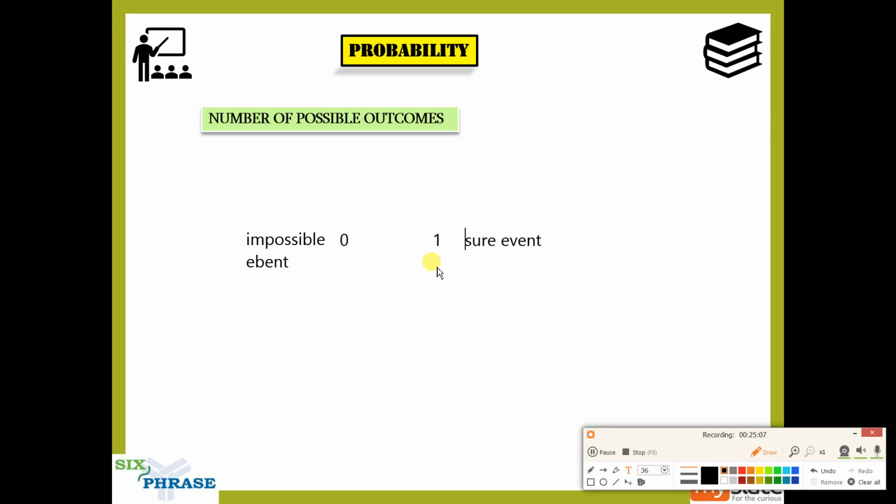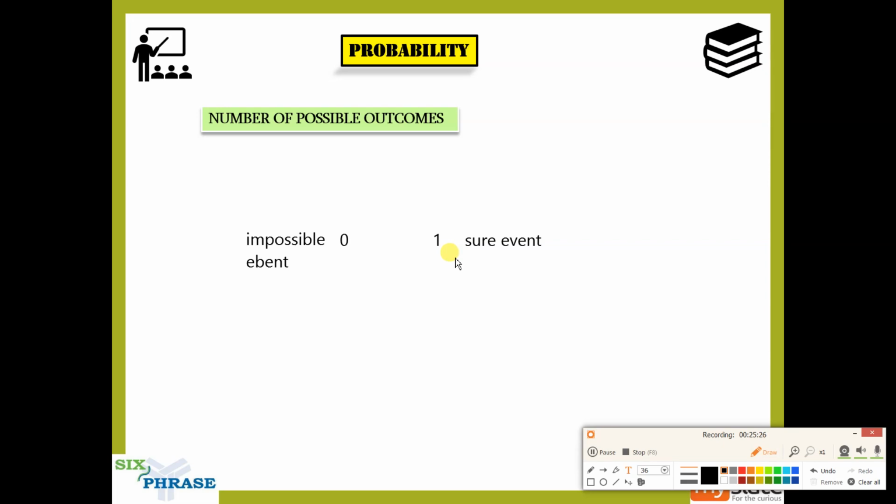Whenever you find probabilities in questions, it can either be 0 or 1. Sometimes it could be 0, where you find that it is an impossible event. Sometimes it could be 1, where you find that it is a sure event. It could be either 0 or 1. There is no doubt in that.